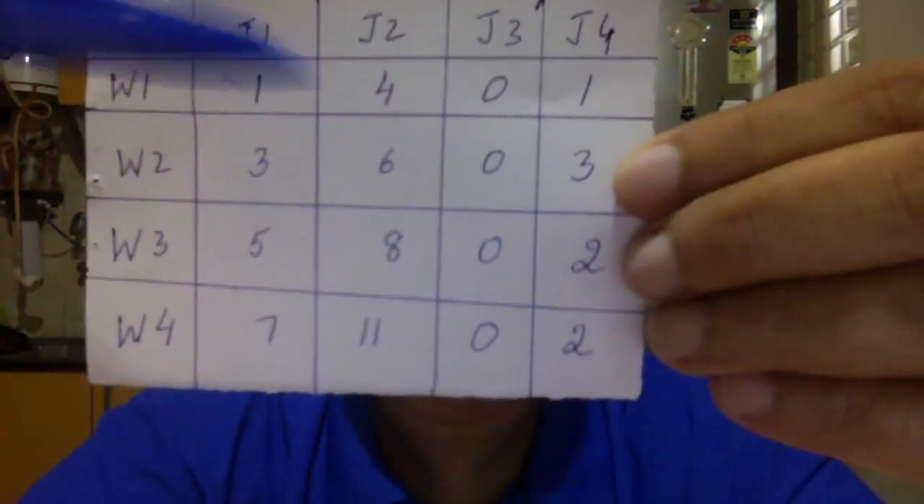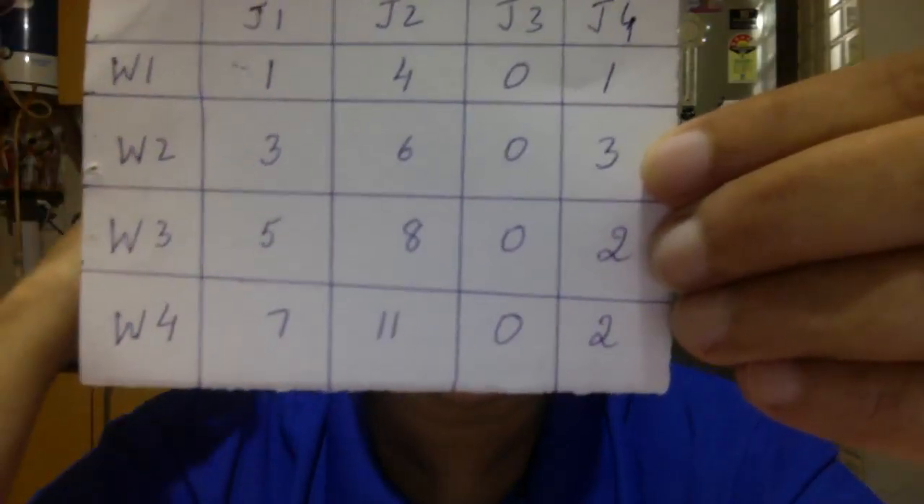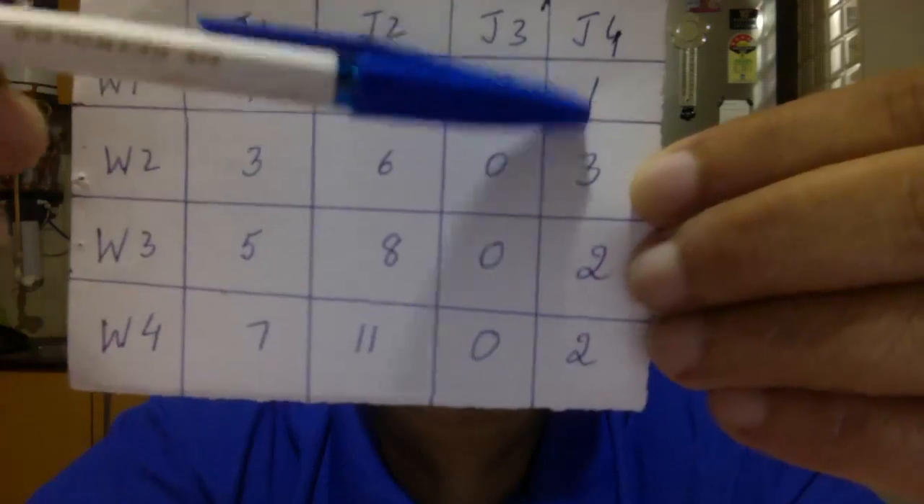Now you look here. This is all zeros only. 0 minus 0 is 0, 0, 0. So it remains the same. Now we'll come to the last one.